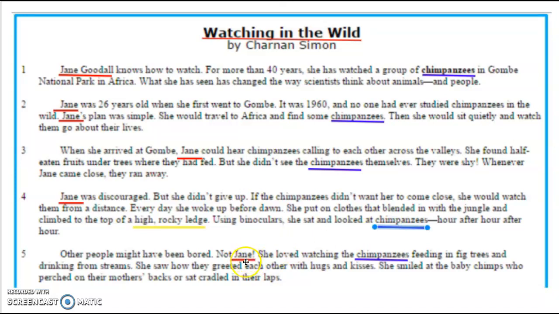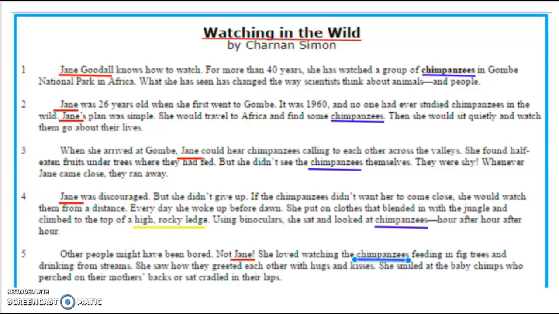And finally, in the fifth paragraph is the name Jane and the word chimpanzees. Yes, I'm starting to get the idea that this article is going to be about someone named Jane Goodall who's watching chimpanzees in the wild.